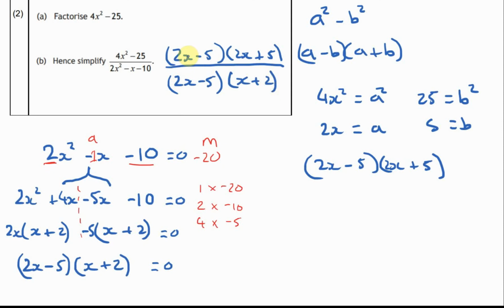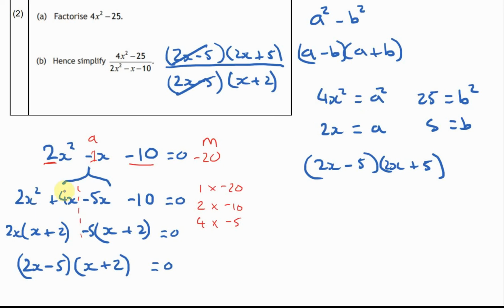Does anything cancel out? Yep, these cancel out, and I'll be left with this. So that's interesting. That's got you to factorise twice in this question. You've got the difficult trinomial and the difference of two squares. So yeah, we're kind of equating the a squared minus b squared to this, and then we're square rooting both sides.